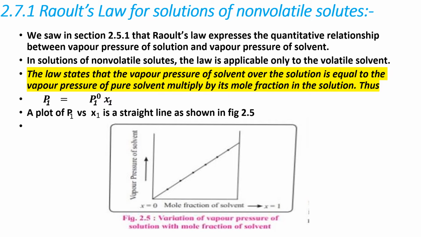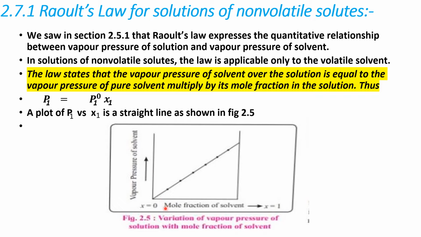Here, P1 is the vapor pressure of solvent, P01 is the vapor pressure of pure solvent, and x1 is the mole fraction. Simply, the law states that the vapor pressure of solvent over the solution is equal to the vapor pressure of pure solvent, that is P01, multiplied by its mole fraction, that is x1. Here, observe the plot of P1 versus x1, which is a straight line, as shown in figure 2.5.